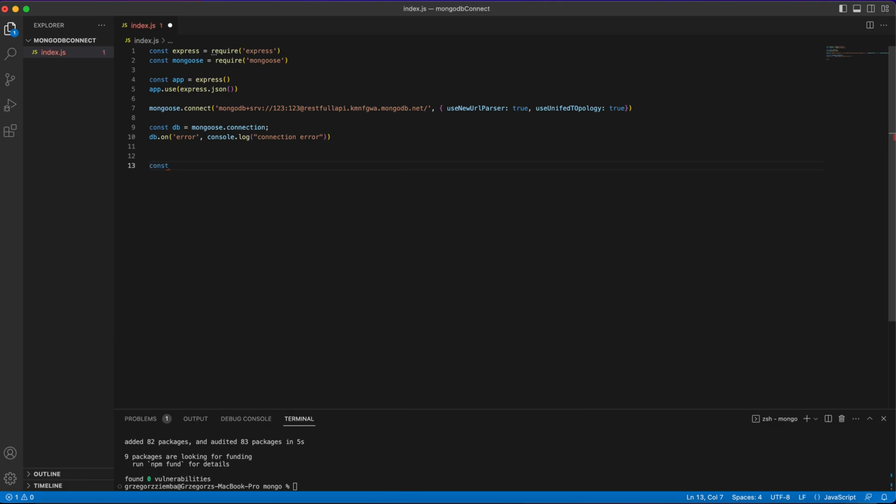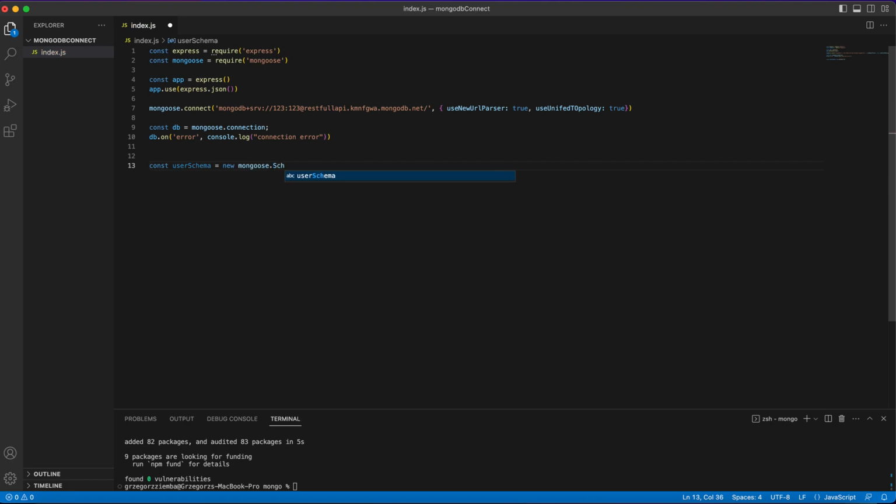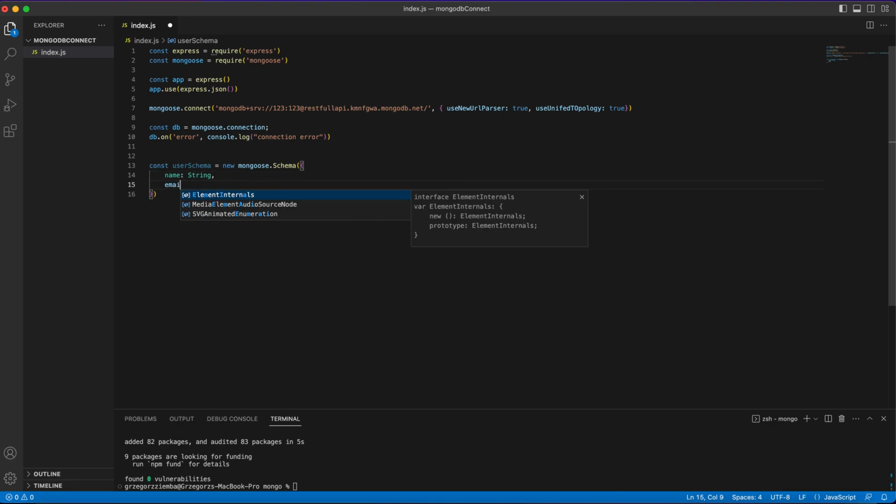So to create schema, we, for example, call it user schema, and we just call new mongoose.Schema. And parentheses, and inside brackets, we should go and write some kind of application. Because we will be using some kind of user, we need, for example, a name as a string. We also need email as a string, and the last one, for example, we will need age.